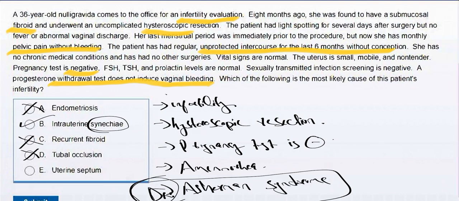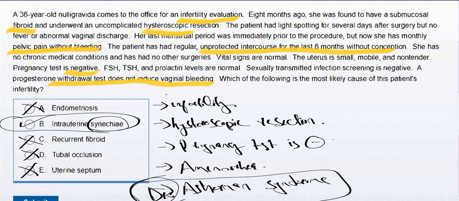Tubal occlusion may occur due to adhesions from pelvic inflammatory disease, endometriosis, or prior pelvic surgery. Although tubal blockage is a common cause of infertility, this patient has none of these risk factors. Choice E, uterine septum. A uterine septum is a lateral fusion defect resulting in two uterine cavities. A uterine septum does not cause amenorrhea or infertility.